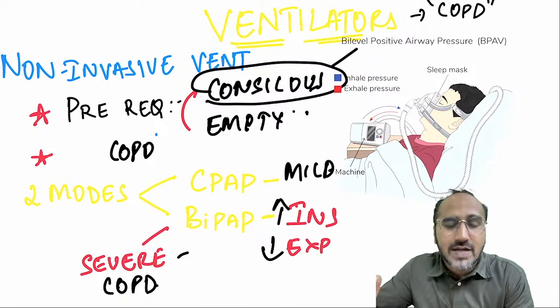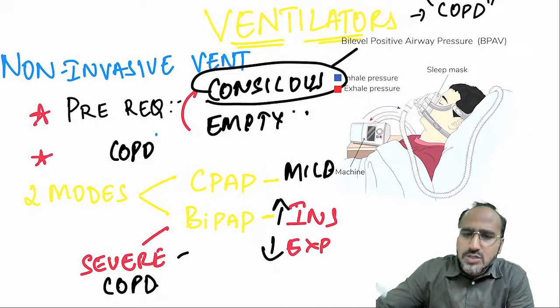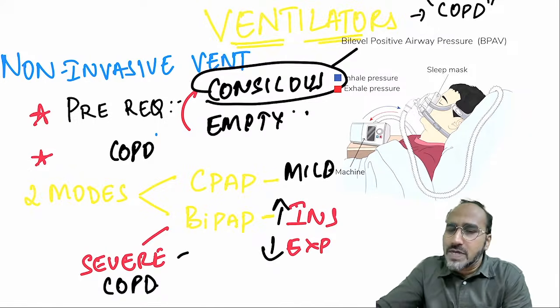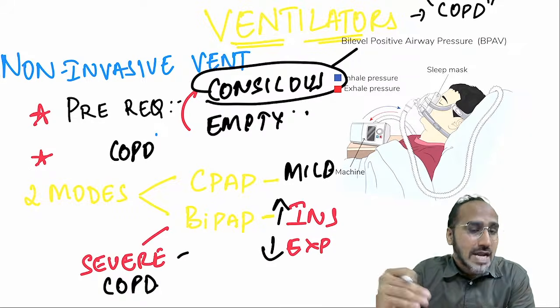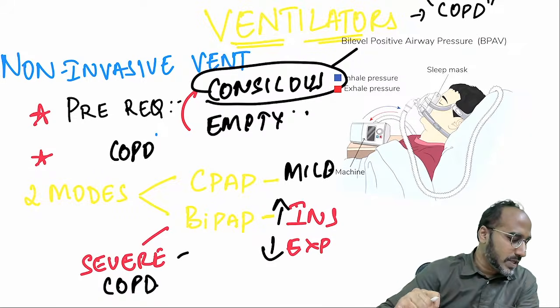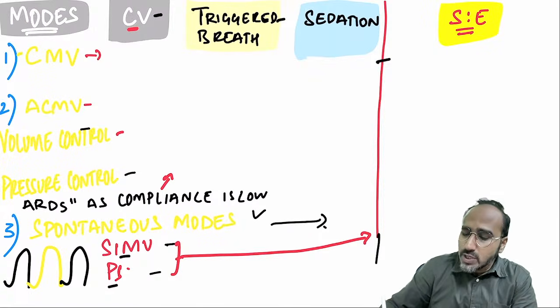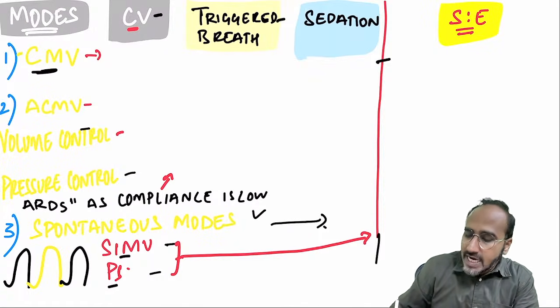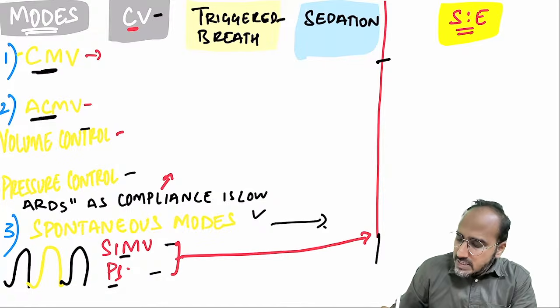If on the non-invasive ventilator the patient's GCS is going low and saturation is going low, then you need to take an intubation consent and go for invasive ventilation. In invasive ventilation, there are many modes that we need to remember. Okay, the first mode is what? In invasive ventilation, the first mode is called CMV mode. The second mode is called ACMV mode. The third mode is called spontaneous mode.